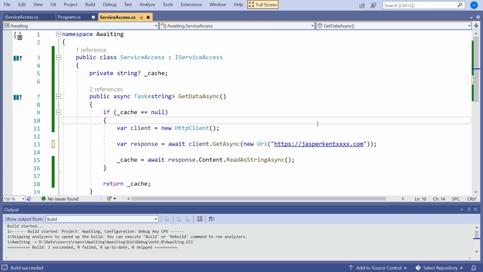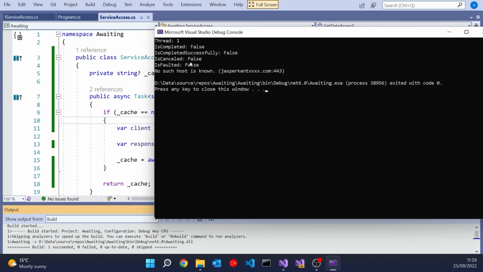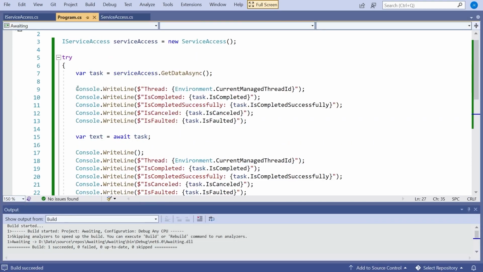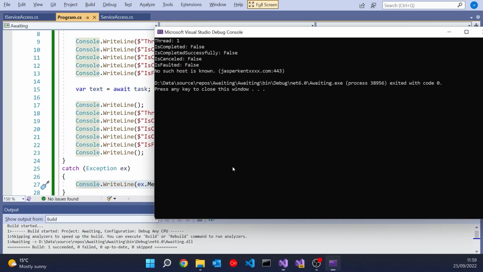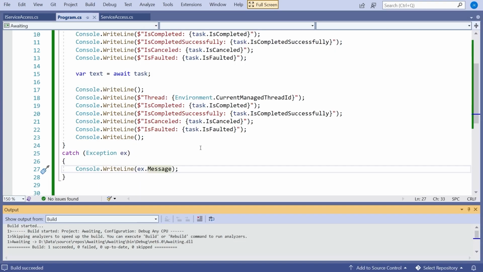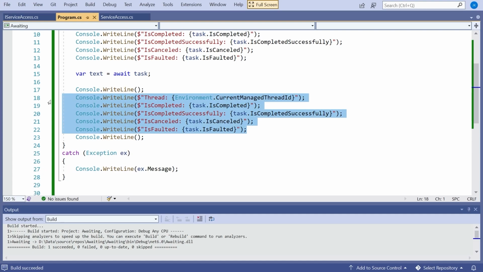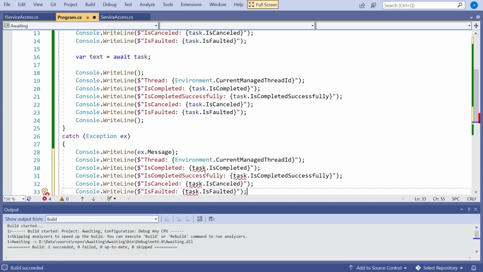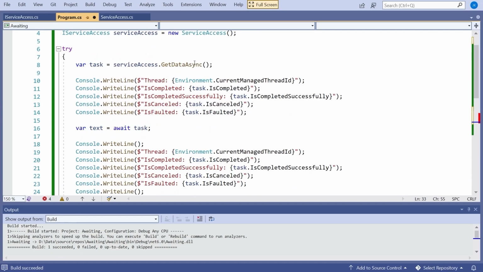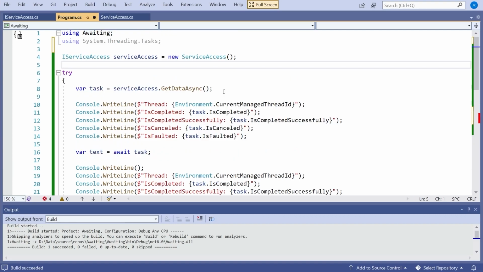And if we now run that, then we should see that we start out with the completed as false. So that was being called at this point. But then when we do the await, it throws an exception. And so we end up down here and we're getting the message printed out, no such host. But it would be interesting to see the state of the task once that's happened. So let's grab all of that code and pop it in there. And then also you'll notice we've got a slight problem because the task is actually declared inside the try block. So let's just take that outside the try block so that it's in scope.